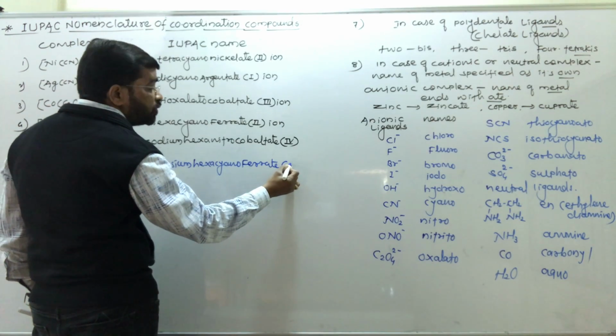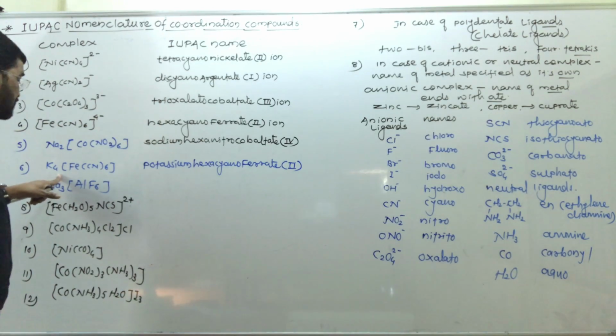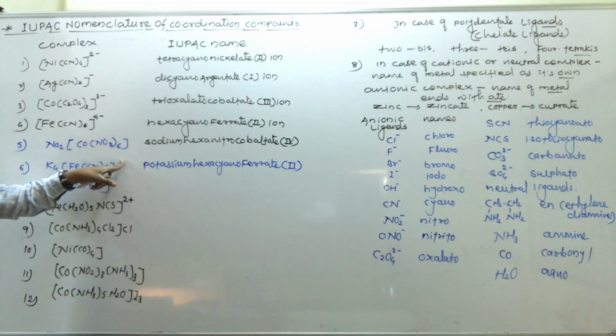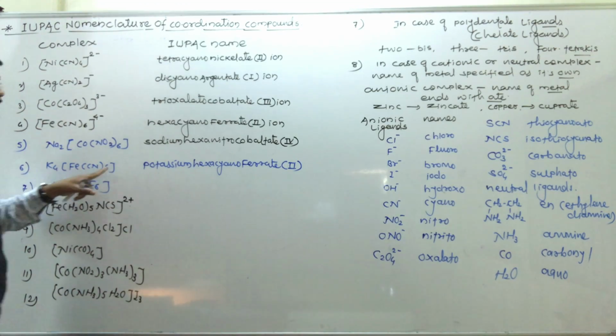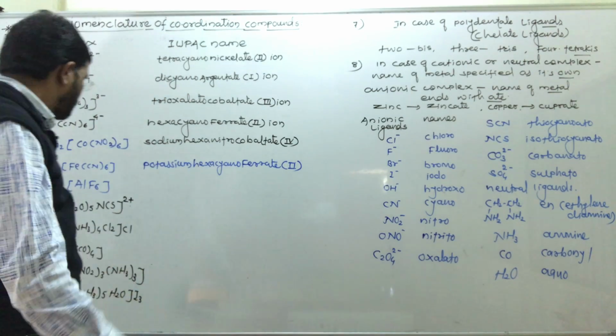I think it is 2. Ferrate(II), sorry. Yes, ferrate(II), because here a 4 minus charge will be there and 2 is the oxidation number. That is the name of this complex.